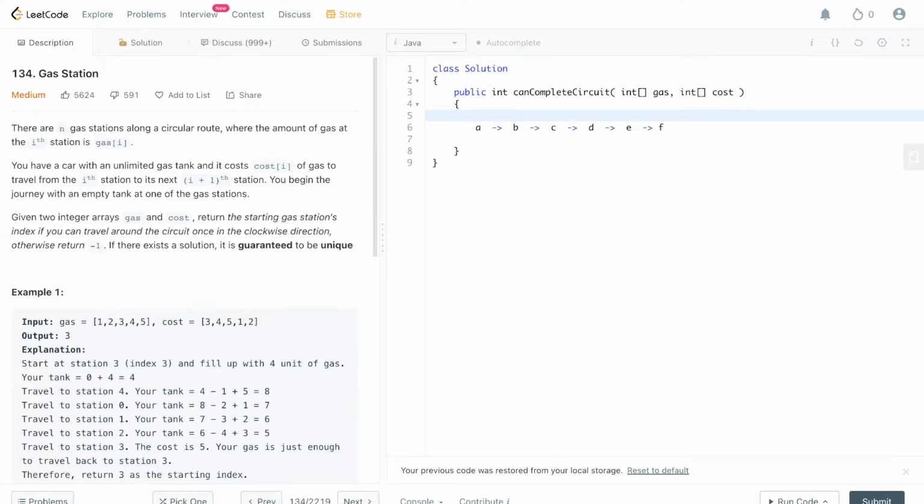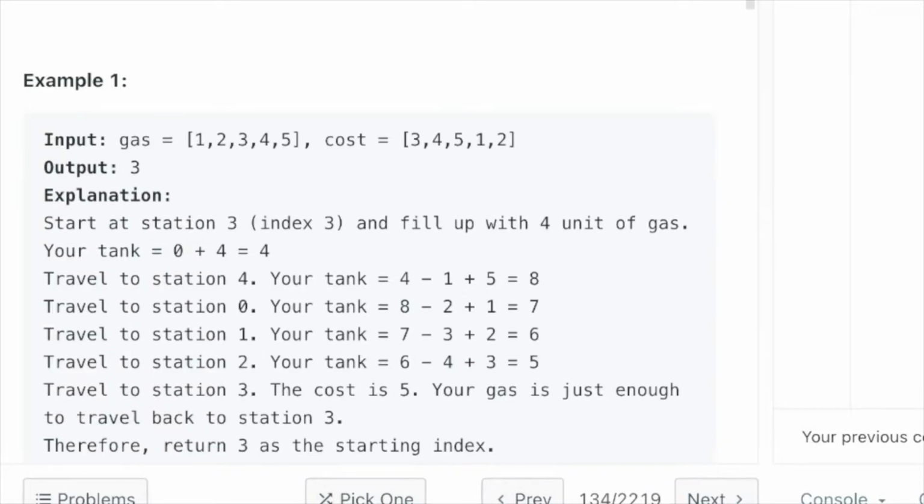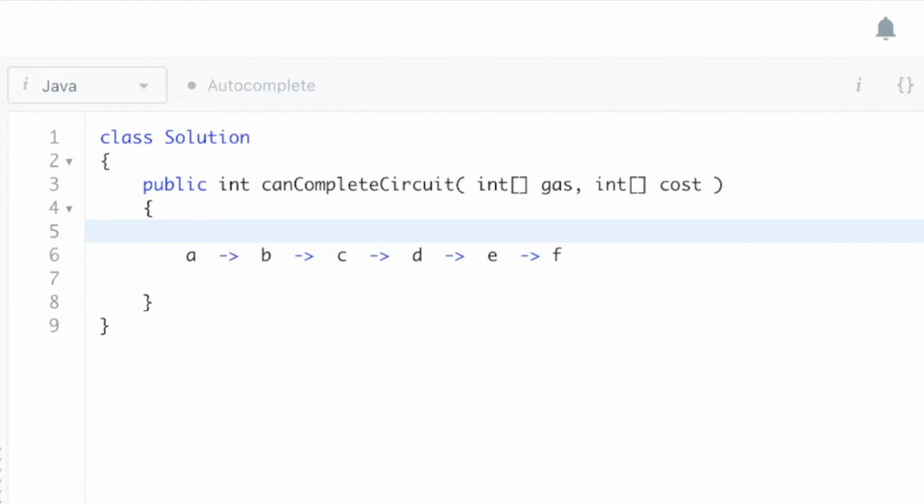All right, we're going to do the gas station problem on Leetcode. So they give us two things: an array of gas, which is the gas that we get at every gas station, and an array of cost, which is the amount of gas it takes to get to the next gas station. Okay, so without looking at any numbers, let's just get through the intuition of this problem.